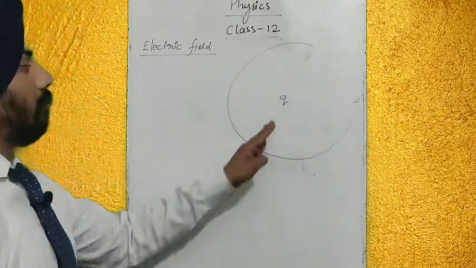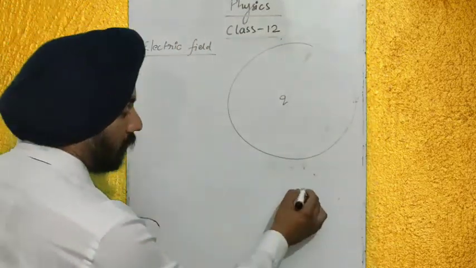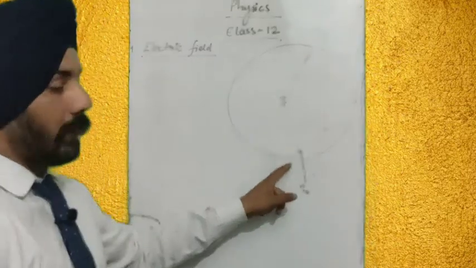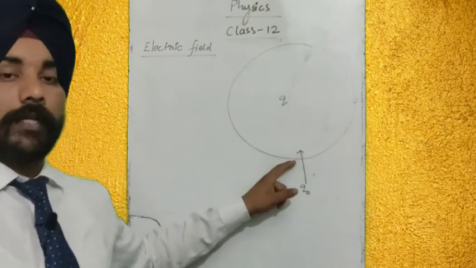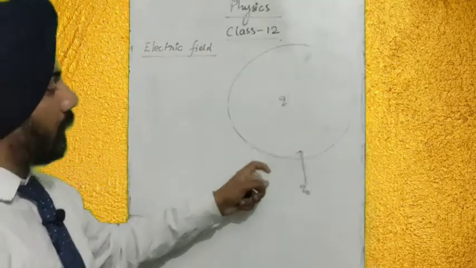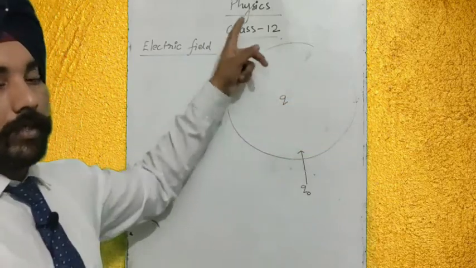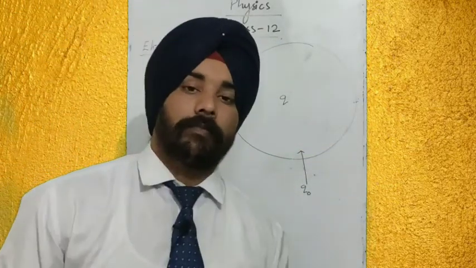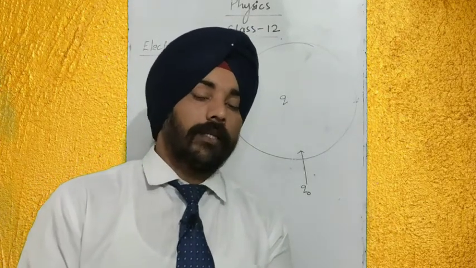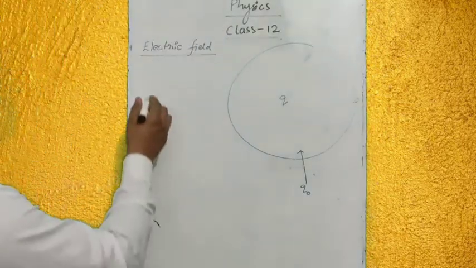A charged particle is present in space, and there is a region around it in which, if we bring another charged particle, it will experience a force of attraction or repulsion. So according to this explanation, what should be the definition of electric field? Electric field is the region around a charged particle in which another charged particle, if it comes, experiences a force of attraction or repulsion. Is that clear?